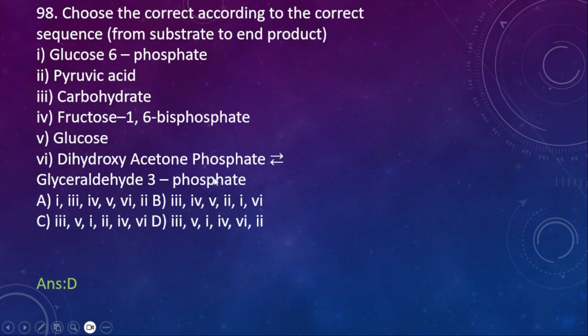Here the right option is option D. First comes 3, next 5, like that. Okay, 3, 5, 1, 4, 6 and then 2.